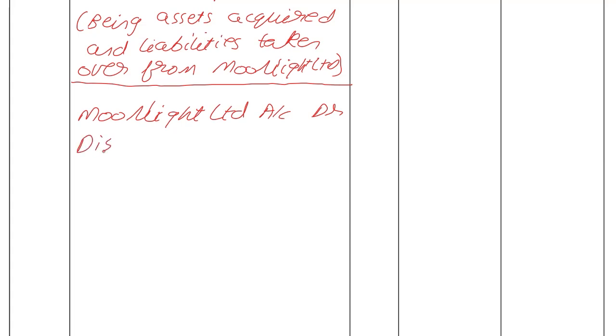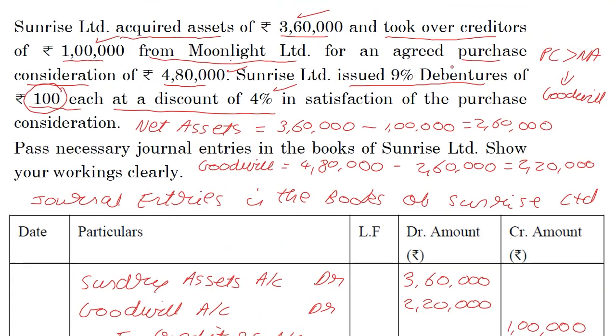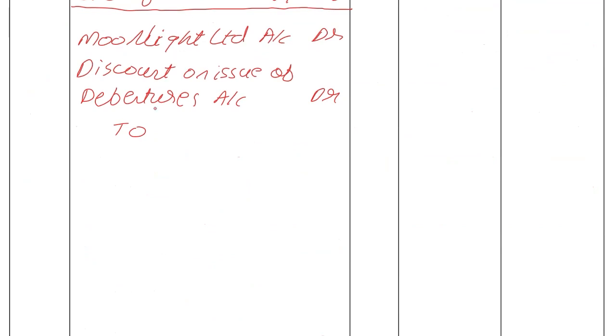Debit all expenses and losses, so discount on issue of debentures account is also going to be debited. And then we credit what goes out, and what is going out are the 9% debentures.